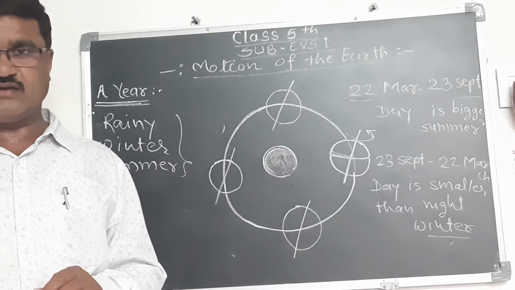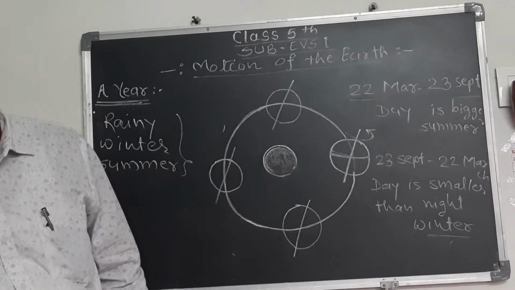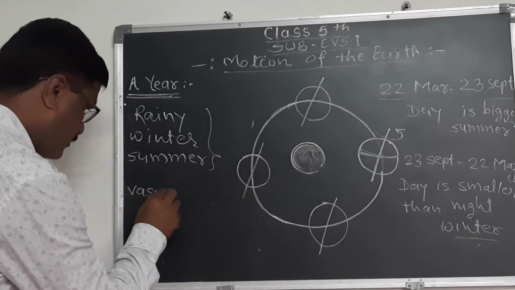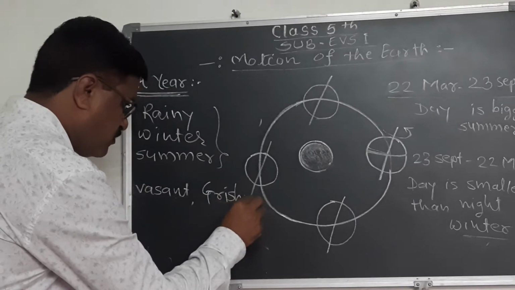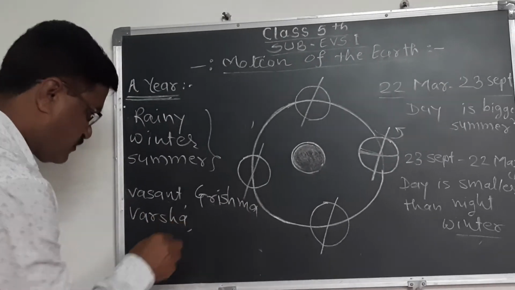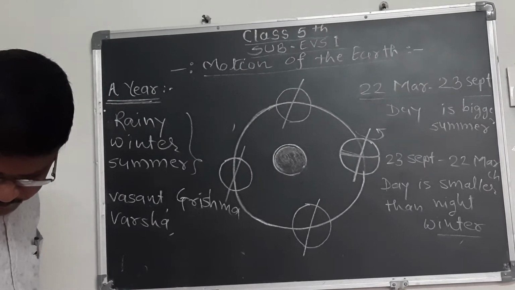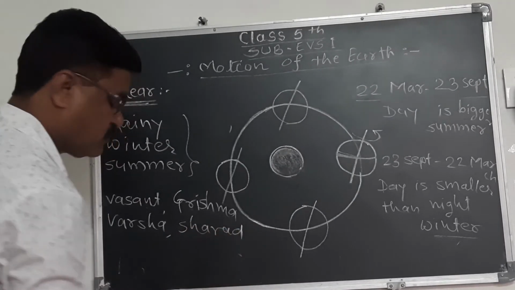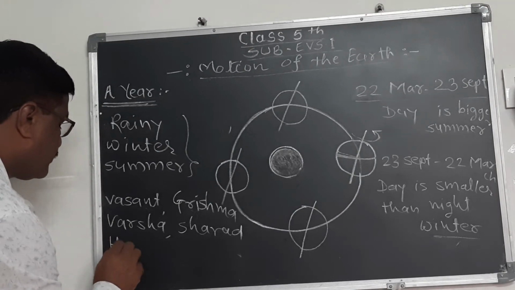We know that they are Vasanta, Grishma, Varsha, Sharad, Hemanta, and Shishir.